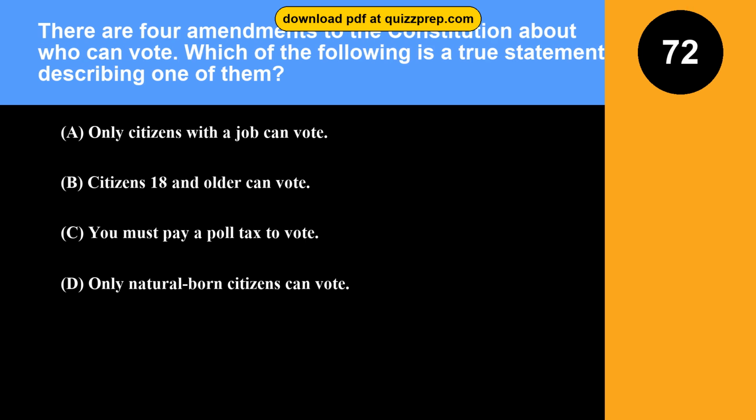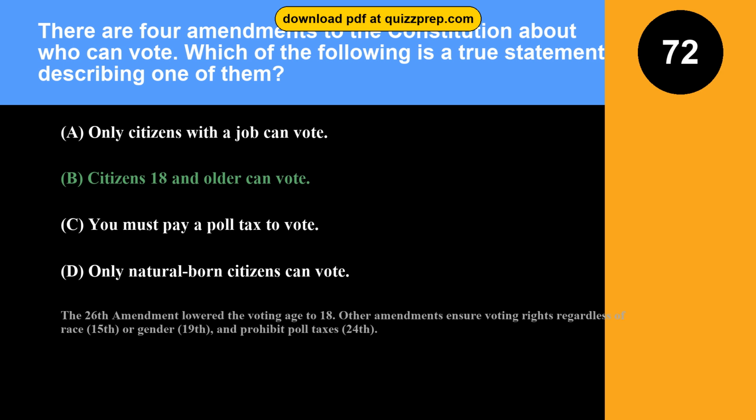Question 72. There are 4 amendments to the Constitution about who can vote. Which of the following is a true statement describing one of them? Option A. Only citizens with a job can vote. Option B. Citizens 18 and older can vote. Option C. You must pay a poll tax to vote. Option D. Only natural-born citizens can vote. The correct answer is option B. Citizens 18 and older can vote. The 26th Amendment lowered the voting age to 18. Other amendments ensure voting rights regardless of race, 15th, or gender, 19th, and prohibit poll taxes, 24th.